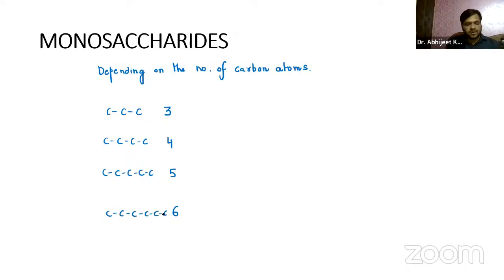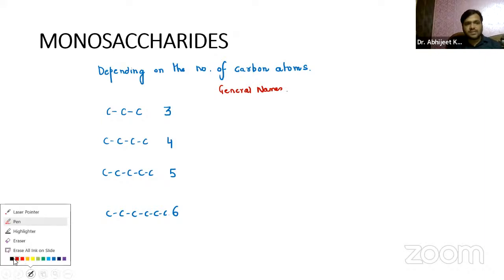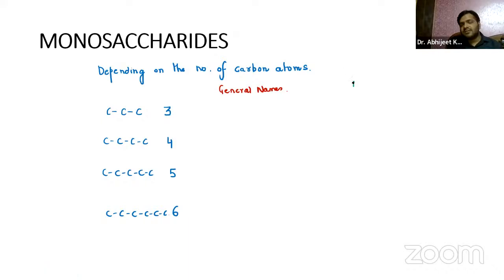Depending on the number of carbon atoms, we have some general names, right? And we have two formations over here. Either they are aldehyde derivatives, which are called aldoses, or they are keto derivatives, which are called ketoses. Aldoses, being aldehyde derivatives, contain the functional group CHO, and ketoses contain C double bond O. The keto group is always at a middle carbon, and the aldehyde group is always present at the first carbon.